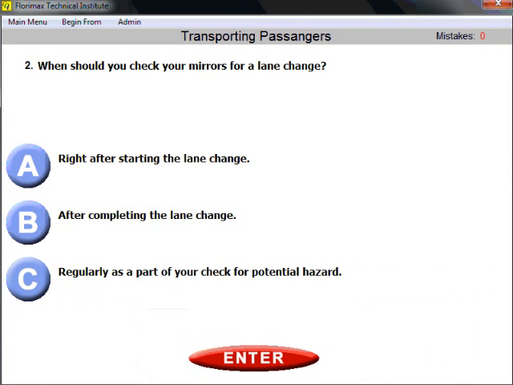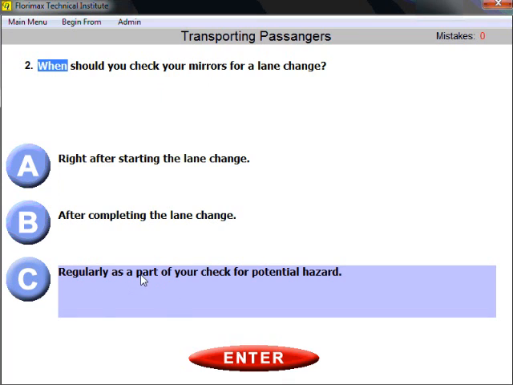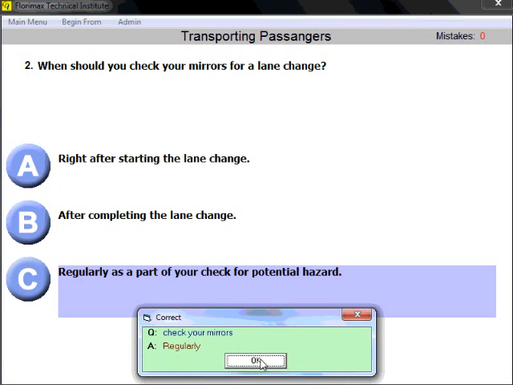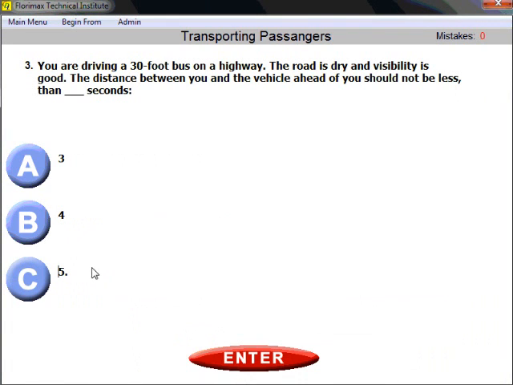Question number 2. When should you check your mirrors for a lane change? Regularly, and it should be a part of your check for potential hazard. So that's what and how you should check your mirrors. Again, most of the questions in this endorsement test refer to the safety problem, because transporting passengers requires you to be mostly aware about safety of the passengers.